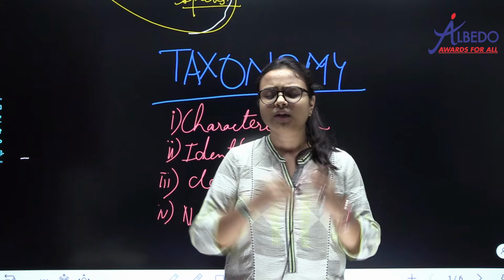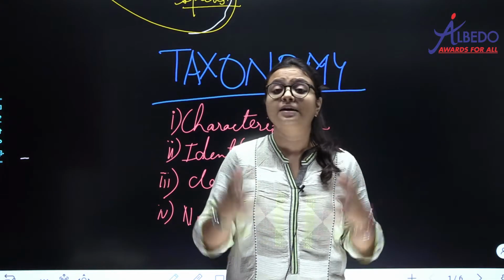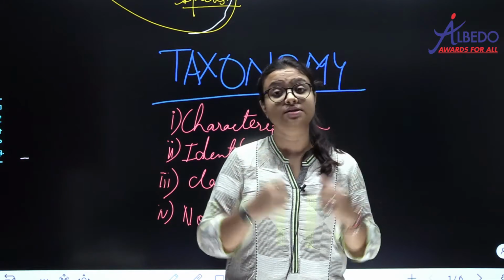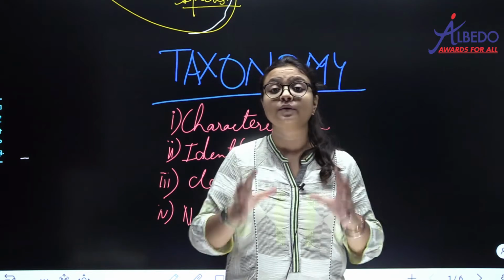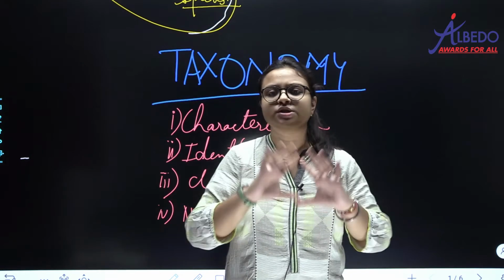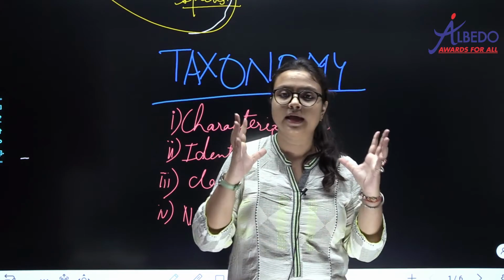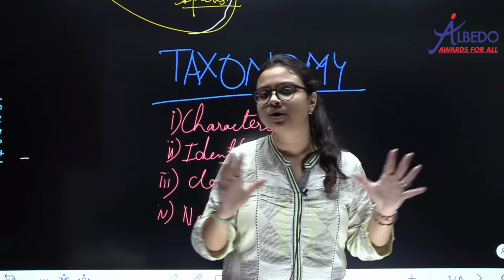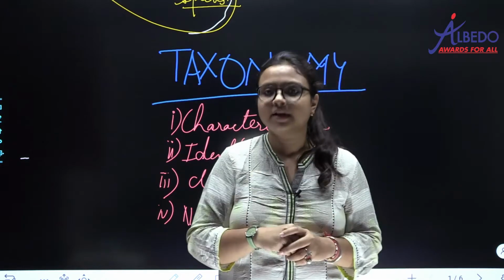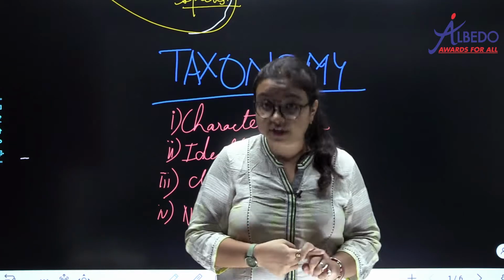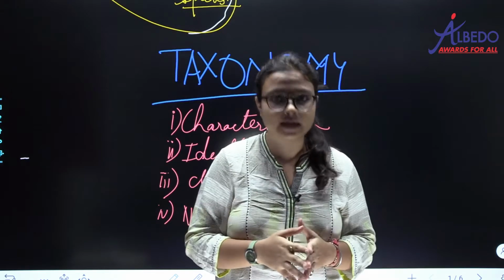I'll come on to that. So how will you identify that ma'am here who is teaching, she is a Homo sapien, she is a human? So first you will characterize me, है ना. She has got the features of human. She has got a head, hands, legs and so on. ठीक है, and after you characterize me, you will identify me. You will identify, अच्छा, this is the creature I am talking about, this is the human I am talking about.